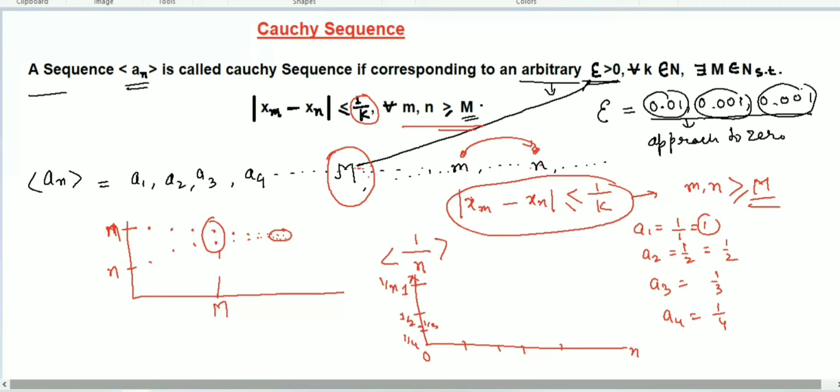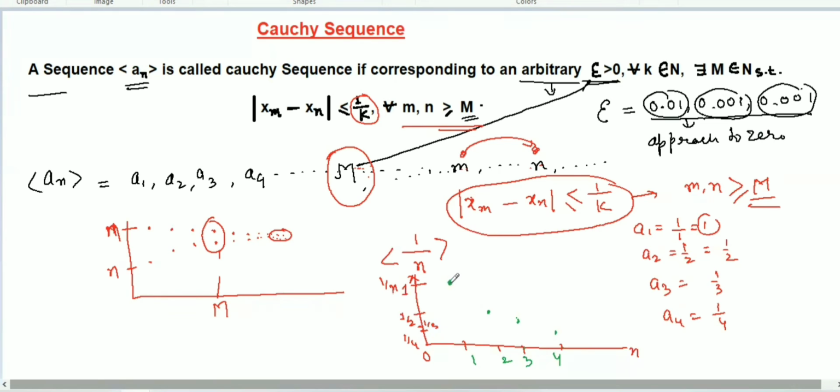So let's plot the points here. If you substitute 1 for n, you get 1. So here this will be the point, then 2 and half, then 3, 1 over 3 here, and 4, 1 over 4.